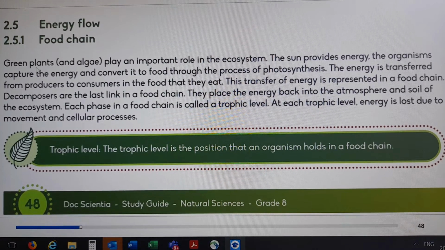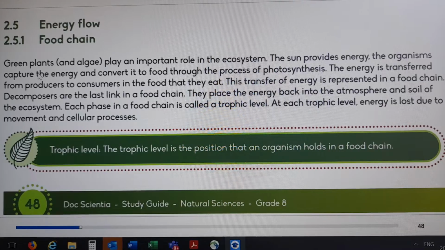They say green plants, we are on page 48 of your textbook. Green plants and algae play an important role in ecosystem. The sun provides energy. The organisms capture the energy and convert it into food through the process of photosynthesis. We've done this process. We know that there are 4 requirements for photosynthesis, and out of photosynthesis we get 2 products. By now you know them.